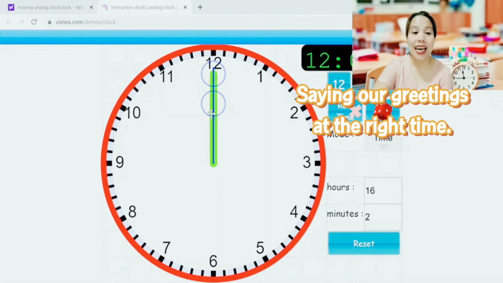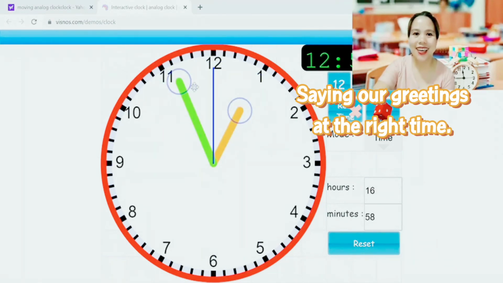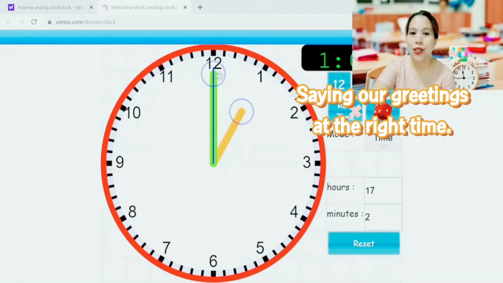Now, since 12 o'clock is noon and we are going to greet each other good noon, after the 12 o'clock, that means we are going to 1 o'clock. It is going to be after the noontime. So if it's after the noontime, it starts with 1 o'clock.